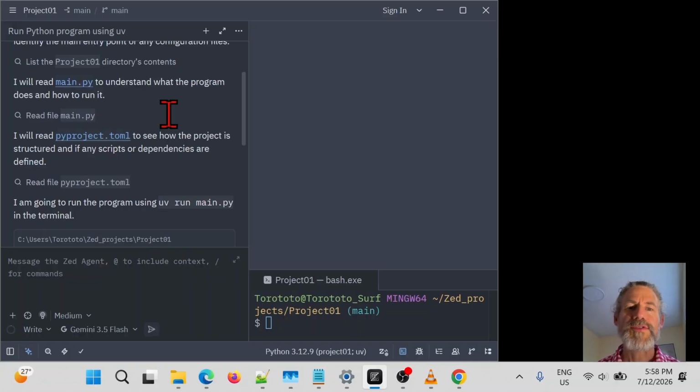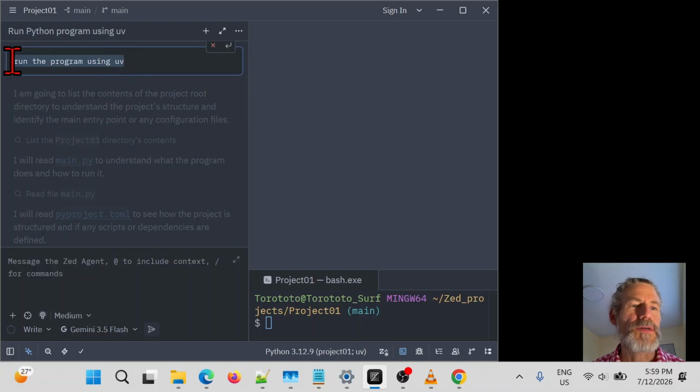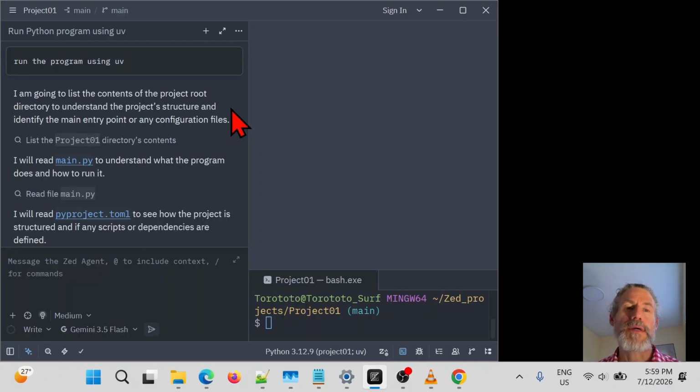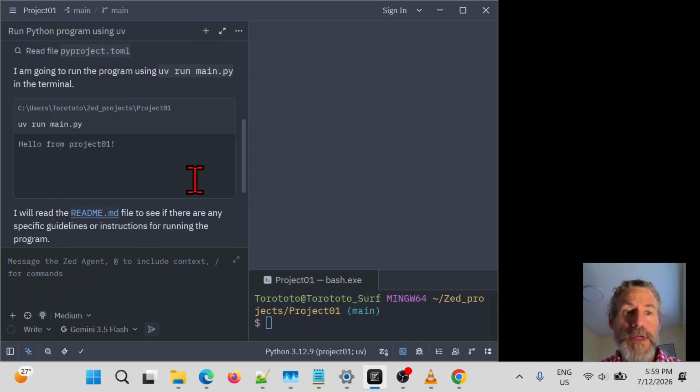Now something important in the agent thread. So you see we gave to the agent this prompt to run the program using UV. You need to understand that the agent, when communicating with the AI model, won't behave always the same. So for instance, here I have this conversation and someone else could have a different conversation that would still lead to the run of the main project.